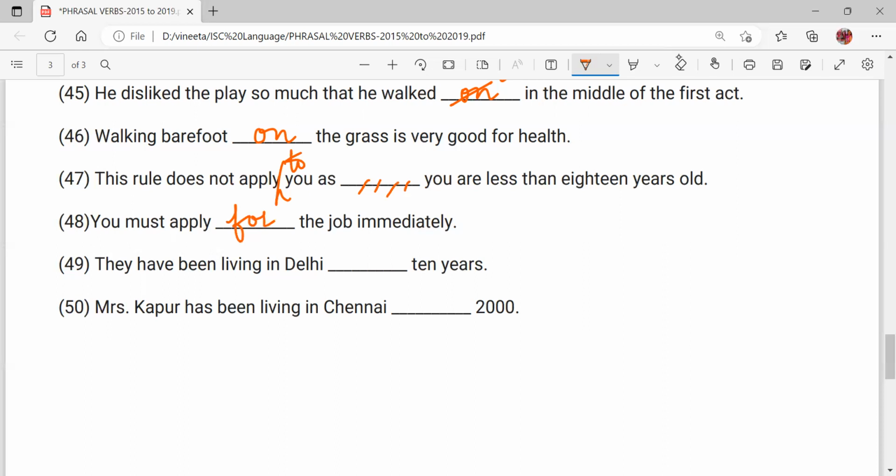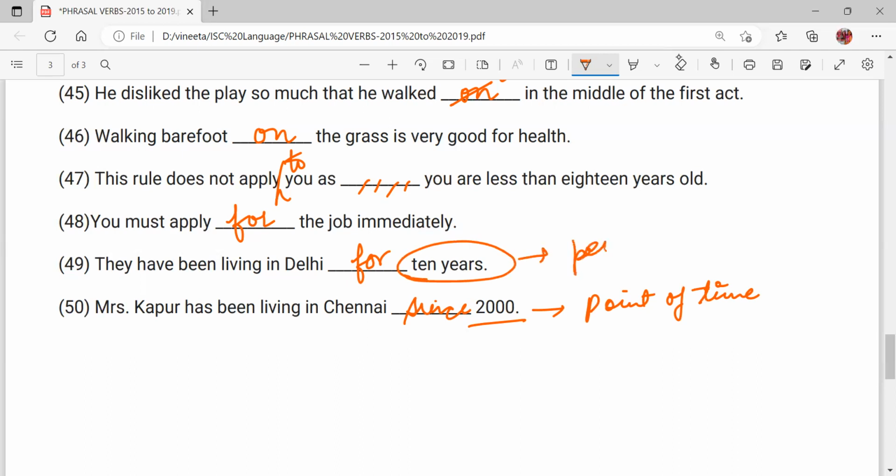They have been living in Delhi for 10 years. Mrs. Kapoor has been living in Chennai since 2000. Please understand, since is used with point of time, like the year or the date. But when we give the period, for is used with period of time or duration of time.